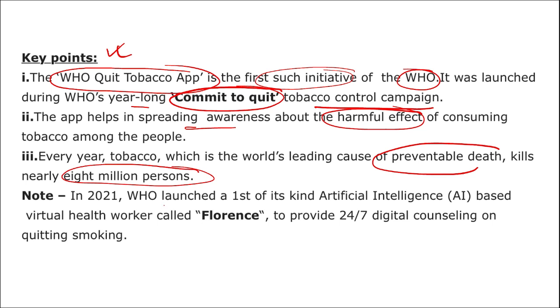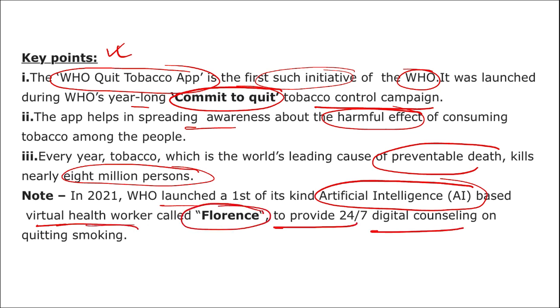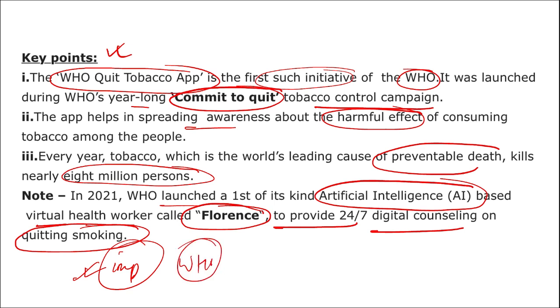In 2021, WHO launched its first of its kind artificial intelligence based virtual health worker called Florence to provide 24/7 digital counseling on quitting smoking. Important: what is the name of the artificial intelligence based virtual health worker launched by WHO that helps in counseling on quitting smoking? It is Florence. Very important information that you need to know.